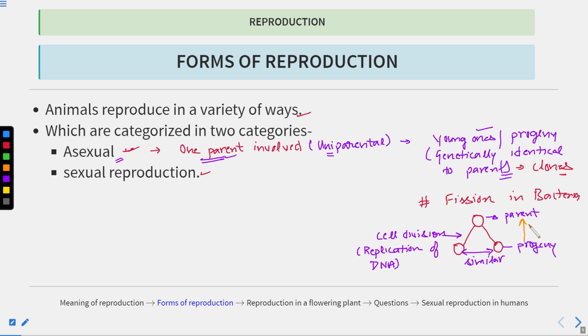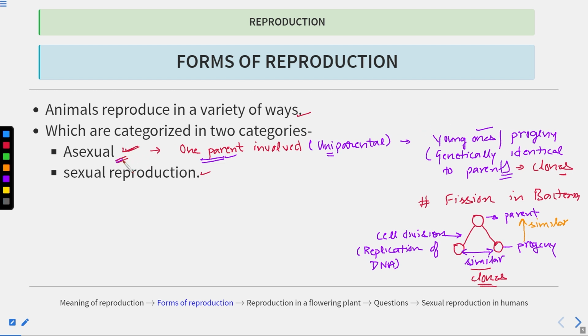These progeny are known as clones because they are genetically similar to each other as well as to their parent. Clear? So this was about asexual reproduction.